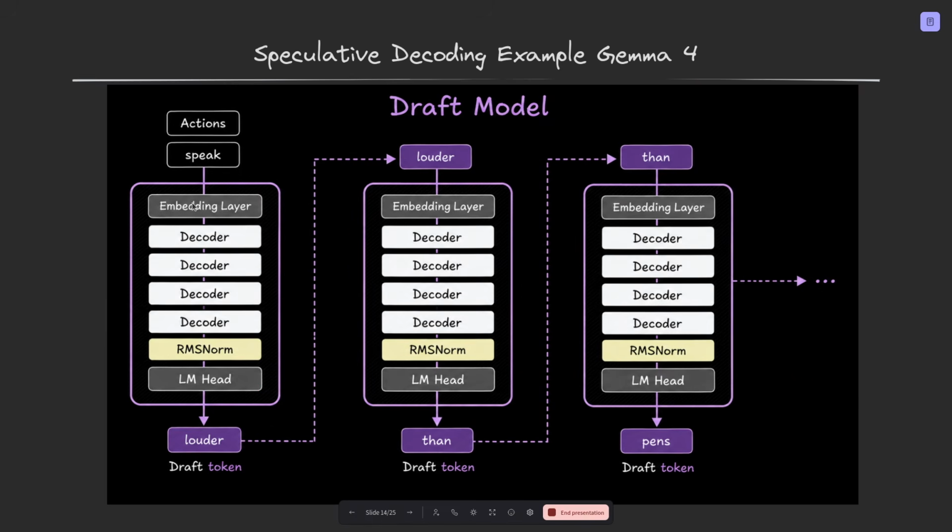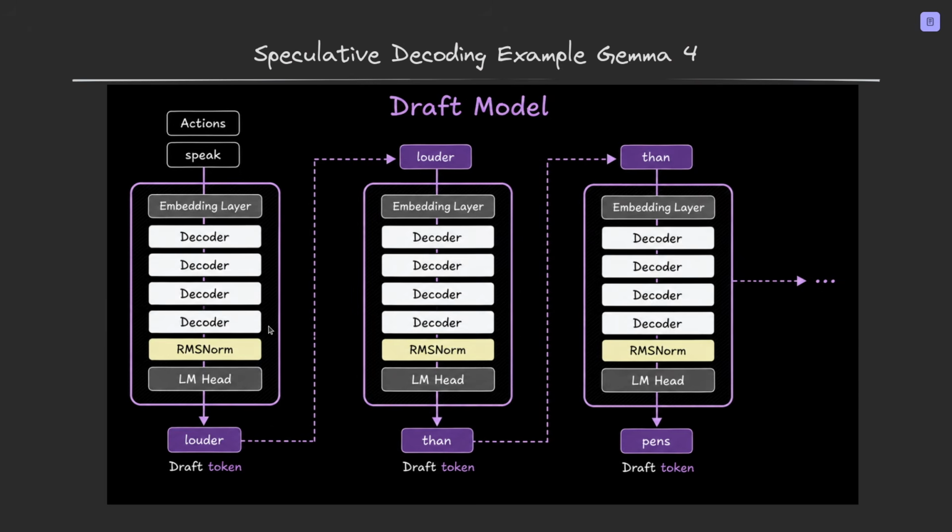An embedding layer here, the decoding layer, RMS norm, LLM head. But it's much smaller. For the E2B and E4B, the drafter has only 76 million parameters and 4 decode layers, as we can see here. This is 4, compared to the billions of parameters in the target model.